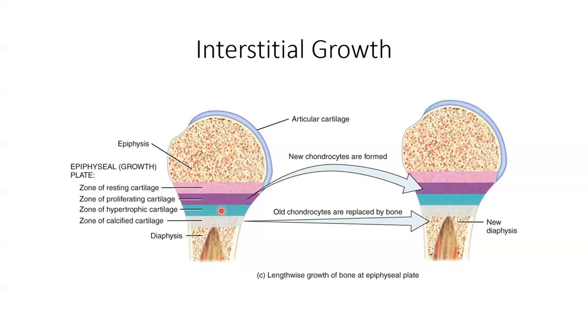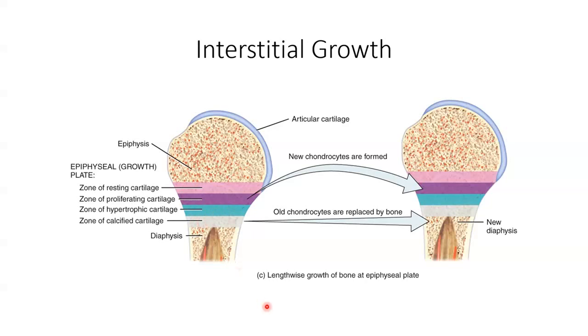These increased in size cartilage cells are then destroyed in this white zone here by calcification. That cartilage is then calcified and replaced by bone on this diaphyseal side. So in essence, this diaphysis of the bone moves out this way to increase the length of the bone. We have the zone that anchors the epiphysis to the epiphyseal plate, the zone where we make more cartilage cells, the zone where these cartilage cells increase in size, and then the zone where that cartilage is replaced by bone.